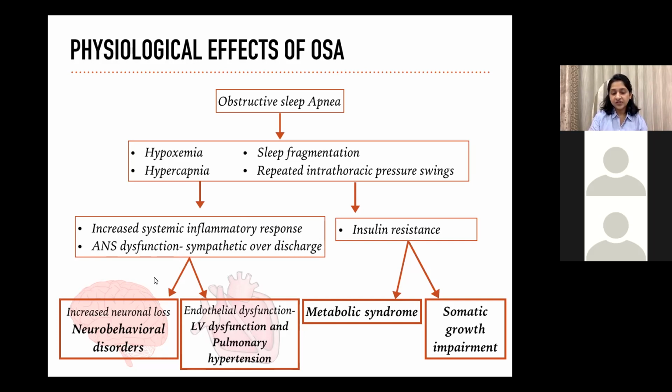Because of the hyperinflammatory state, there is increased neuronal loss, which leads to neurobehavioral disorders. And in the heart, the inflammation causes endothelial dysfunction, causing LV dysfunction, pulmonary hypertension. Apart from this, because of the hypoxemia and hypercapnia, there is increased insulin resistance in these patients, leading to metabolic syndrome and somatic growth impairment.